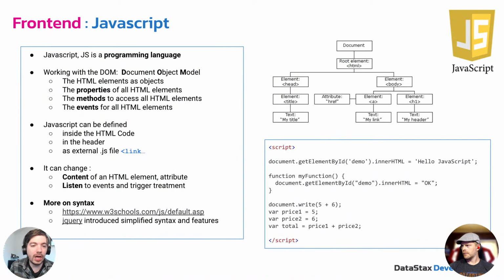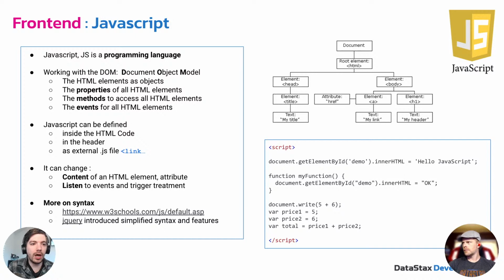Our final component is JavaScript. This is where we get all of our actual functionality, our actual logic in our little applet here. So JavaScript is a programming language. It's our first programming language in this stack. And it works with what's called the DOM, the Document Object Model. So the HTML elements are objects in this case. And then there are properties of the elements, which are the ID and the styles and whatnot.